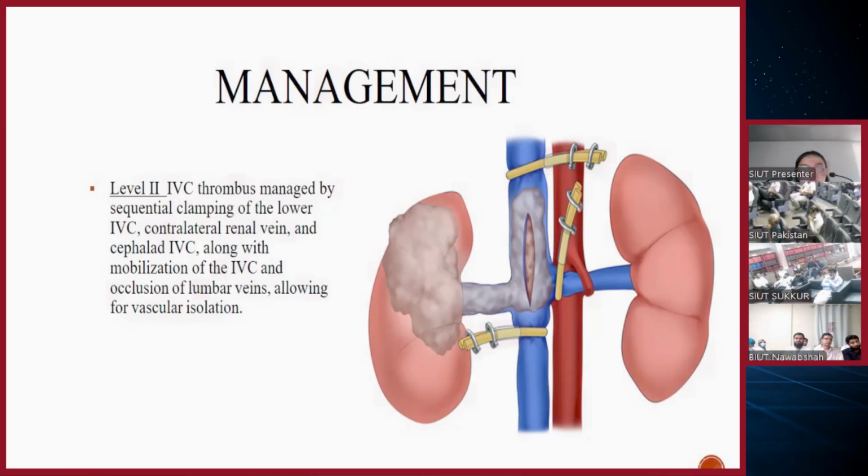So even if you want to clamp the right-sided renal vein, you do it for a very short period of time, and you do it very late in the procedure. And you have to release the clamp earlier than all the other clamps, the superior and the distal. So according to this, it's not necessary that you clamp the right-sided renal vein because of the congestion that you might encounter.